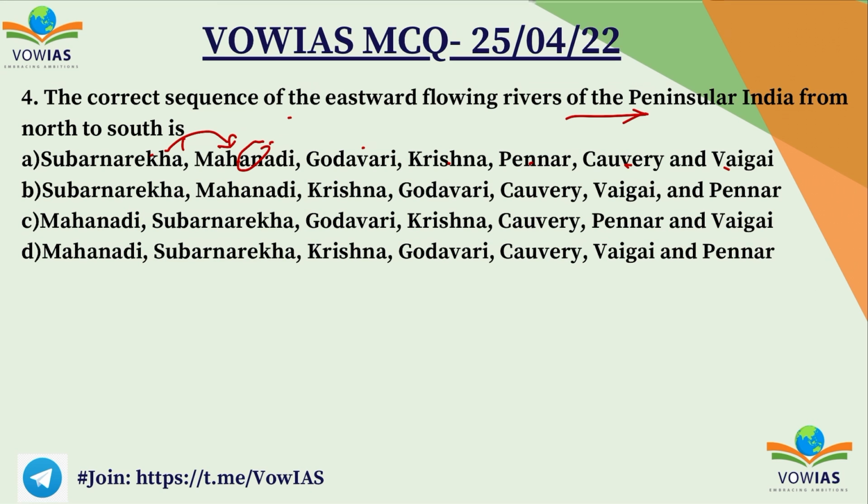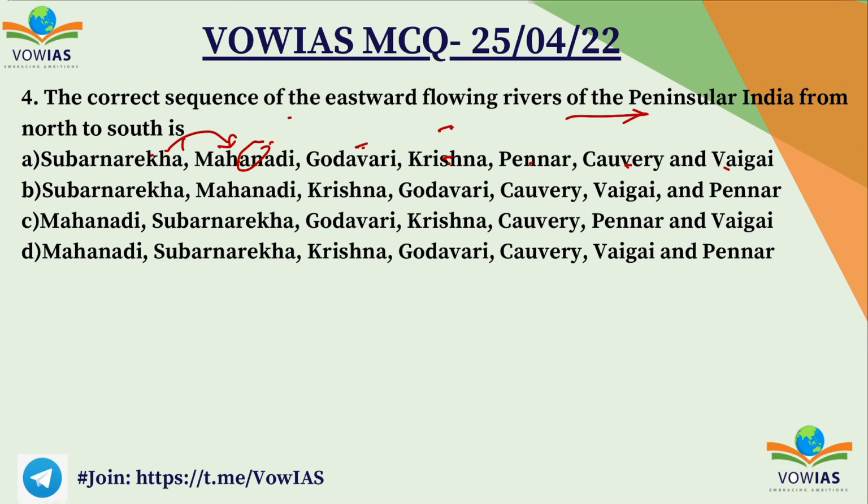Godavari originates in Maharashtra. It flows through Maharashtra, Telangana, Andhra Pradesh, Chhattisgarh and Odisha in small portions, and finally meets the Bay of Bengal. After Godavari you have the Krishna River. The Krishna River is also an east flowing river which starts from Maharashtra, and it flows through Andhra Pradesh, Maharashtra, Karnataka, right, and it joins the Bay of Bengal.